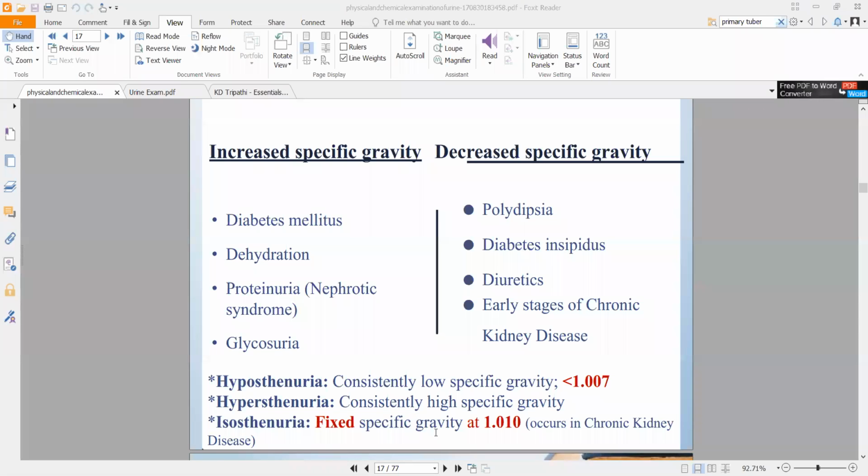Now, coming to conditions that will cause specific gravity to change, if it is increasing, generally the patient will either be dehydrated or they will have glycosuria. See, whenever we are talking about density of urine, let's suppose I am putting more substances, or for example, I have two liquids. Let's suppose both of them are water. I have 10 ml of water in two different flasks.